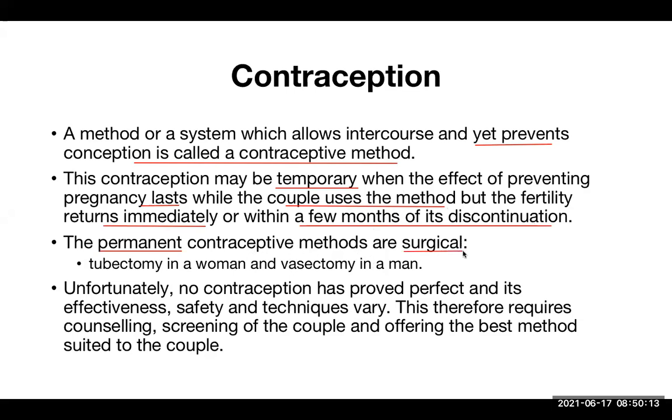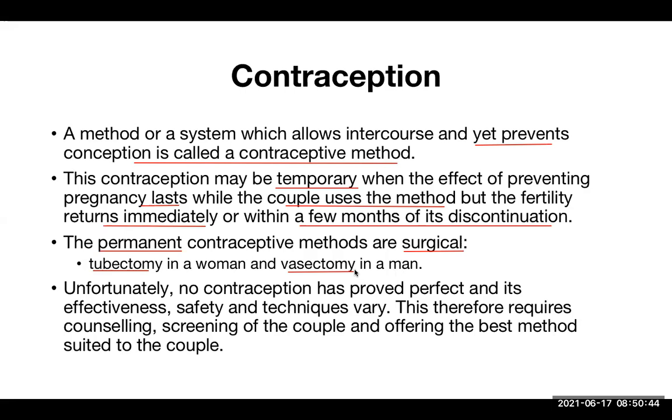Now look at the surgical terms here: tubectomy in a female and vasectomy in a male. Tubectomy and vasectomy. Now, what do you mean by vasectomy? Sir, vasectomy is the removal of the vas deferens. During this procedure, sir, the vas deferens is cut or tied or sealed, so the sperm can be prevented. So this is a permanent contraception in male.